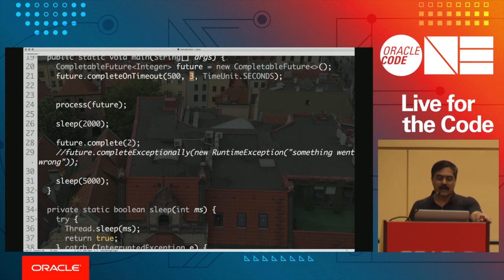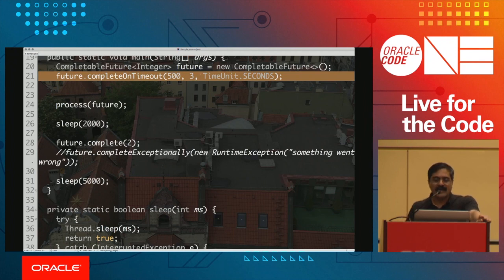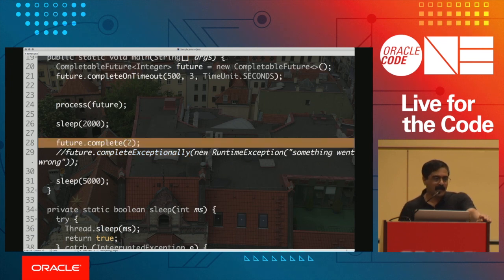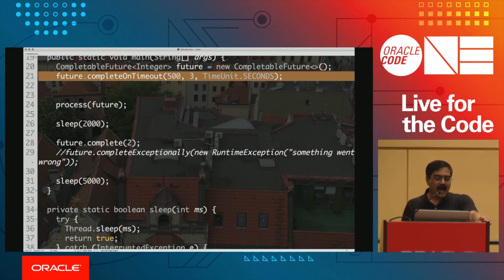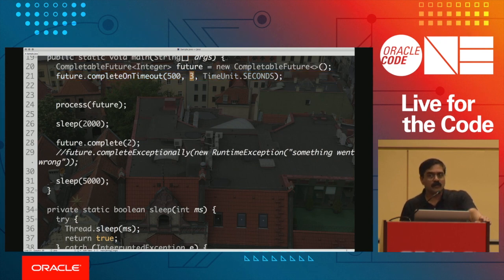How does this really work? You have told this future, you have a window of 3 seconds. If you finish within the 3 seconds, we are good. Because remember, once a completable future resolves, it'll never change its state. So once it has resolved in the time, if you come to resolve it again, that will be discarded, and so as a result, that will become a no-op. On the other hand, if you took more than 3 seconds and you have not still completed, then this is going to complete with the value of 500 and say, here you go, take it.